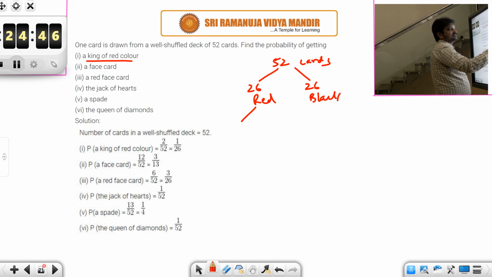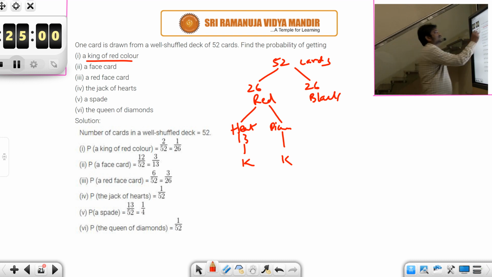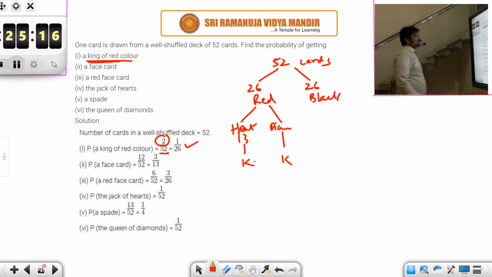Among these 26 red, you will be having hearts 13 and diamonds 13. In each of these 13 you will be having one king, right? So here, a king of red color. How many kings are there of red color? There are 2. So there are 2 red kings, but total number of cards are 52. So the ratio 2 by 52 is your probability of getting a king of red color. And then a face card. What is the probability of getting a face card?